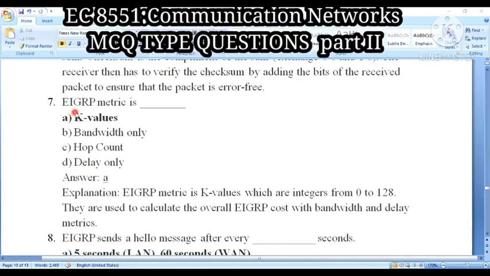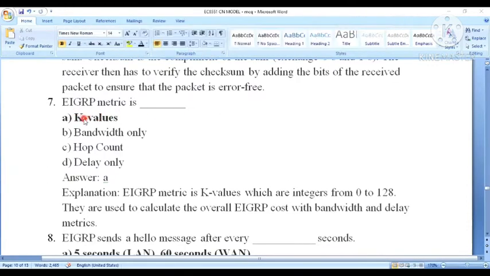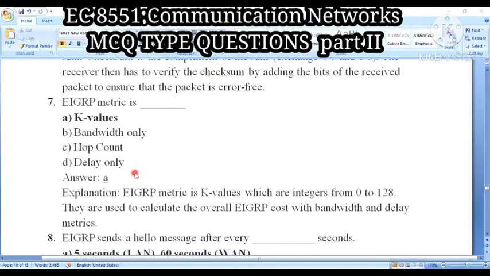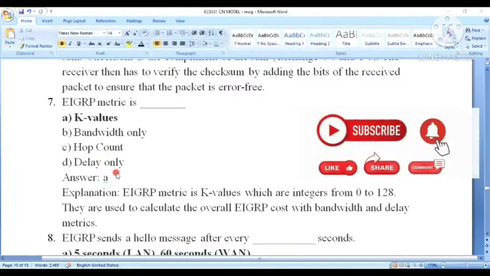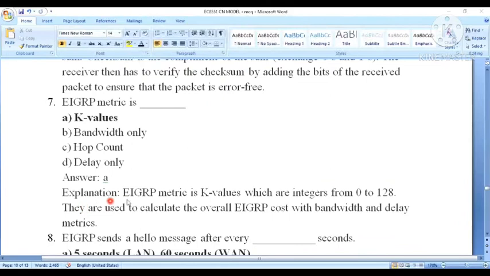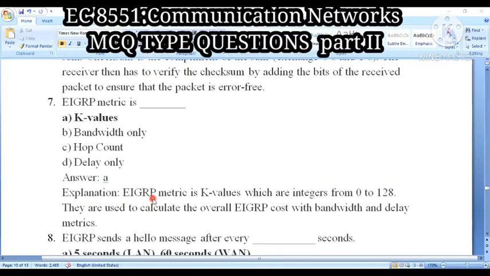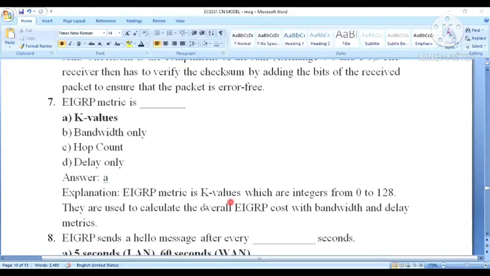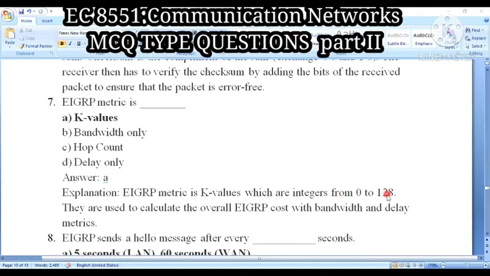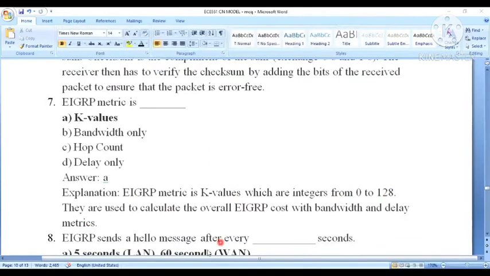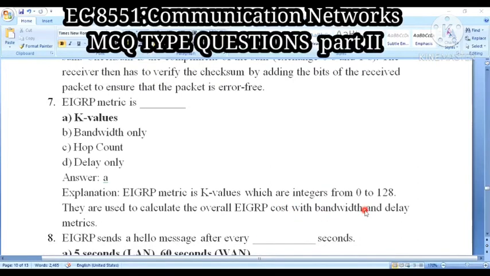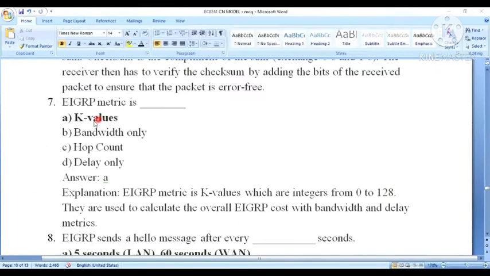EIGRP. The EIGRP metric is dash. Option A, K value. Option B, bandwidth only. Option C, hop count. Option D, delay only. The answer is A, that is K value, because the Enhanced Interior Gateway Routing Protocol metric is the K value, which are integers from 0 to 128. EIGRP will take 0 to 128. They are used to calculate the overall EIGRP cost with bandwidth and delay metrics. So the EIGRP metric is the K value metric.